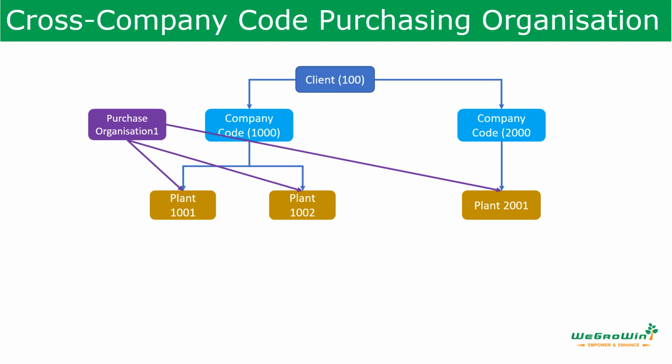If there is a need to organize purchasing on a cross-company basis, we cannot assign a company code to the purchase organization. Instead, we have to assign the purchase organization to the plants directly without assigning it to the company code. That is important. In that case, this is the centralized purchasing organization, which operates across the company codes for all the plants. Please take care: we should not assign it to one company code. If it is assigned to one company code, we cannot assign it to another company code. That is the issue here, so we have to be very careful when doing this activity.